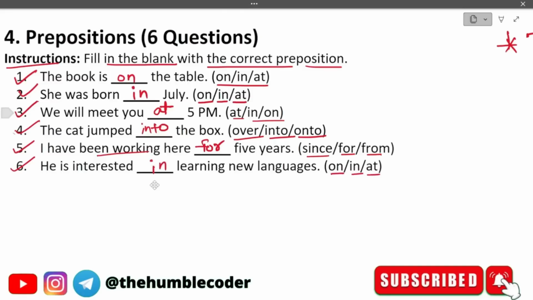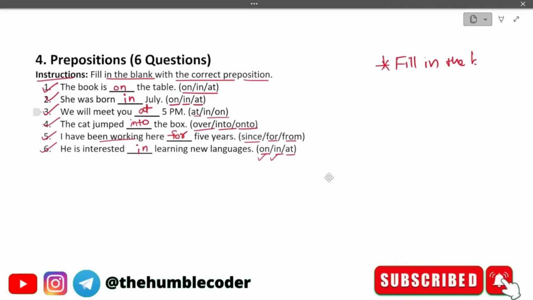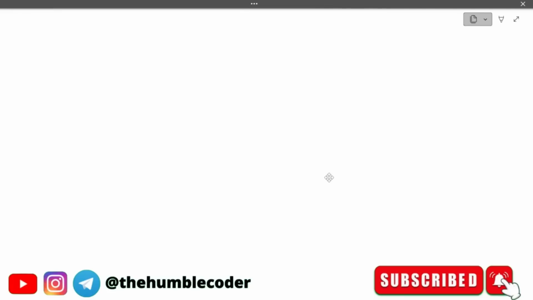Now guys, before we move on to the next question, I want to let you know that sometimes in some of the questions, there can be more than one answer. For example, there is a probability in some questions that you might feel that "on" is also correct and "in" is also correct, right? So that possibility is also there. So don't get confused. In the exam, choose the most appropriate one which you feel can be the answer to a particular question. Now let's move on to the next set of questions.